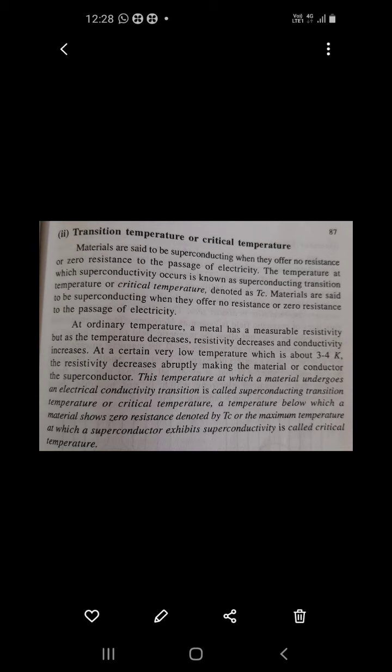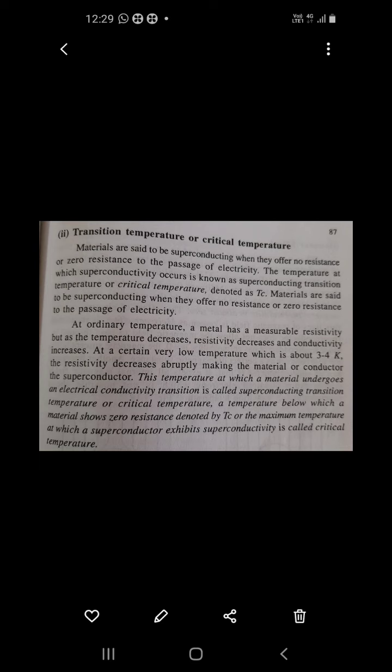For example, in copper wire, electricity passes easily, so copper wire is a good conductor. But rubber is a bad conductor. Why is it called a bad conductor? Because electricity is not transferred through rubber. So rubber is a good example of a material showing high resistance to the passage of electricity.